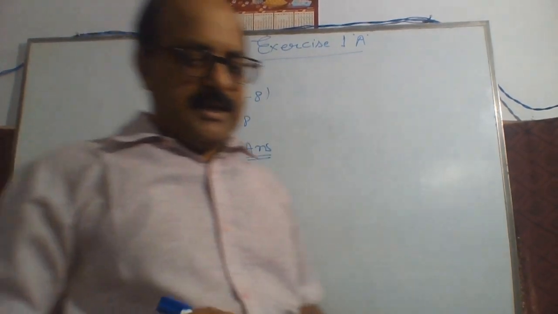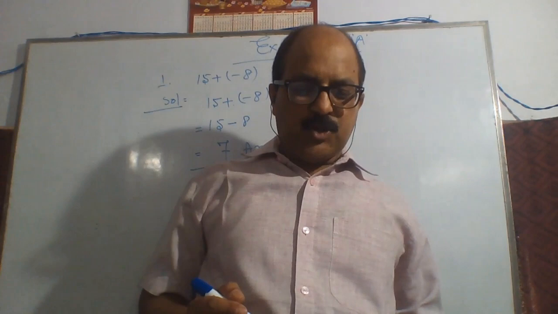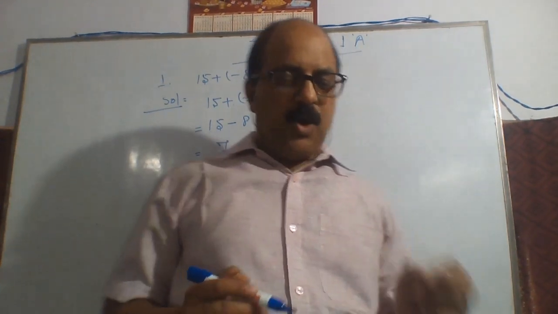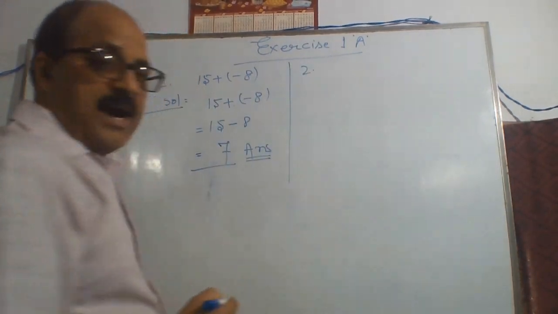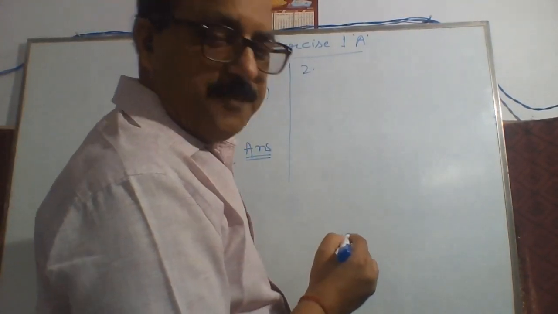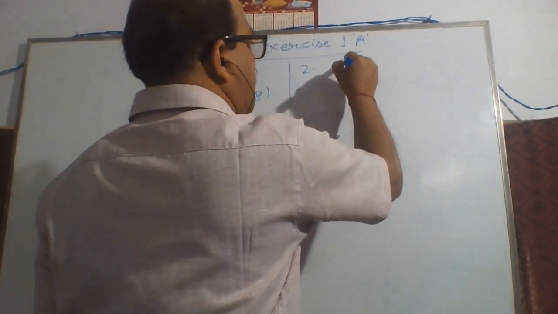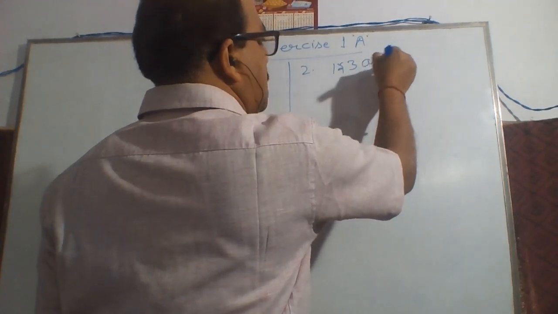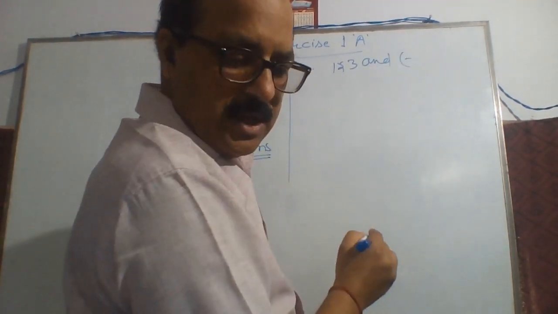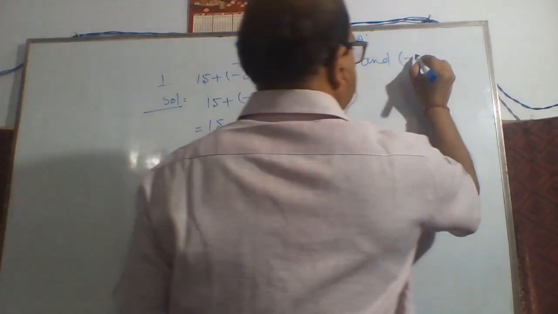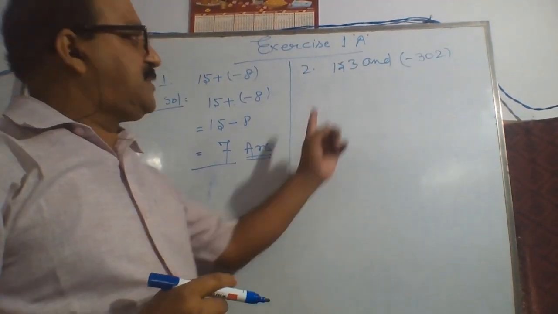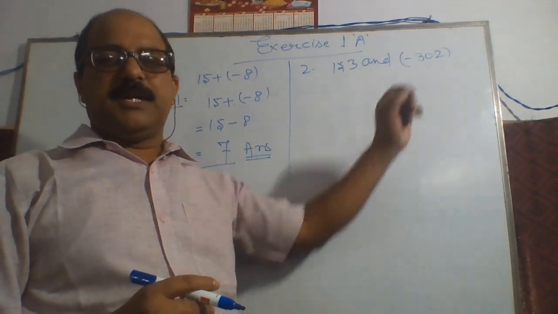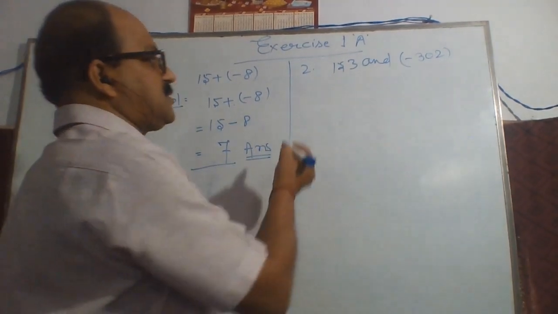Now next is question number 2. Find the sum of 153 and minus 302. Find the sum of these.